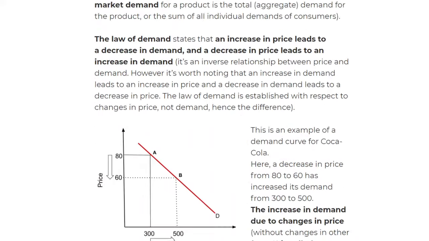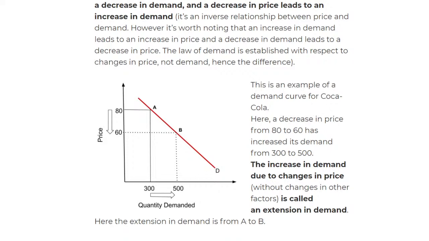So let's move on to the diagrams, and here you can see we have the price and the quantity demanded. This is maybe a demand curve for Coca-Cola. When there's a decrease in price, what's happening? Decrease in price, increase in quantity. If I decrease the price from A to B, that means I'm increasing the quantity demanded.